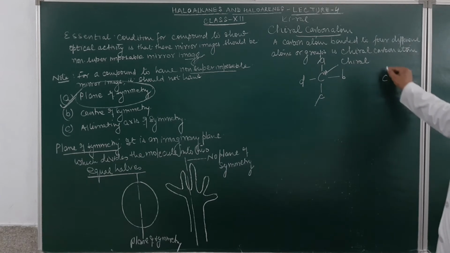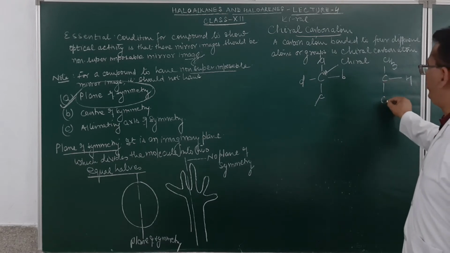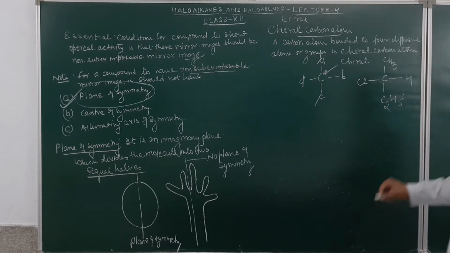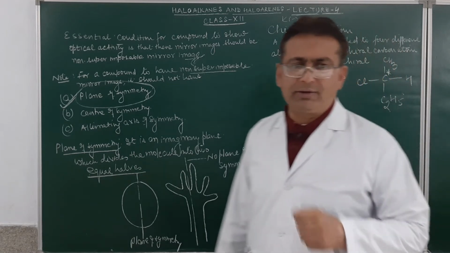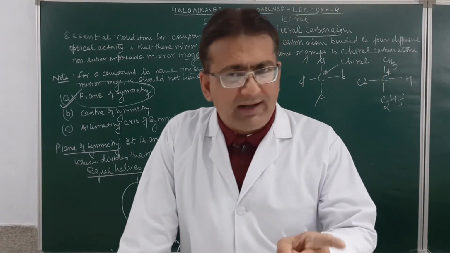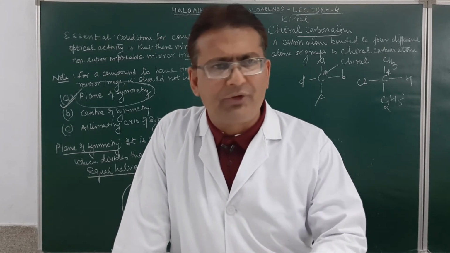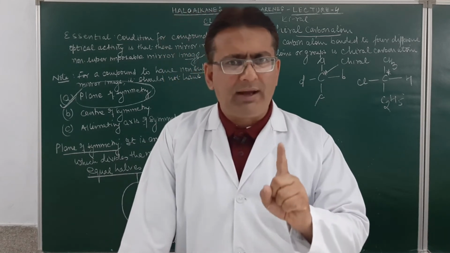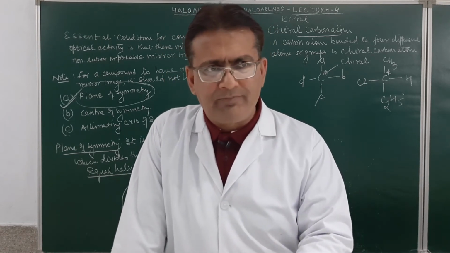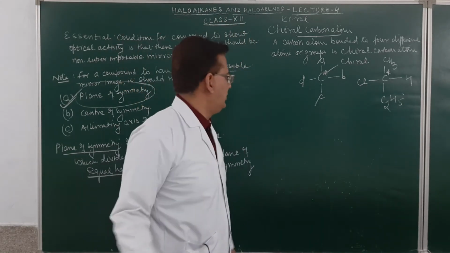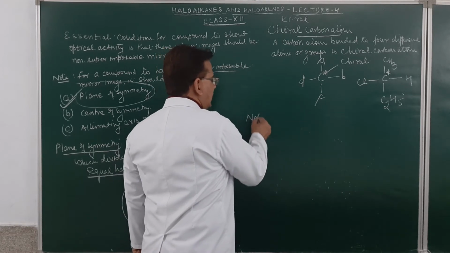Look at this one. This is C. This will be CH3. This is suppose H. This is C2H5. And this is Cl. This carbon atom is bonded to 4 different atoms or groups. So this will be called a chiral carbon atom. A compound having at least one chiral carbon atom. I am not going into multiple chiral centers because in the syllabus it is only one chiral carbon atom. A compound having at least one chiral carbon atom will never have a plane of symmetry, and its mirror images will always be non-superimposable. So as a note I am writing it.